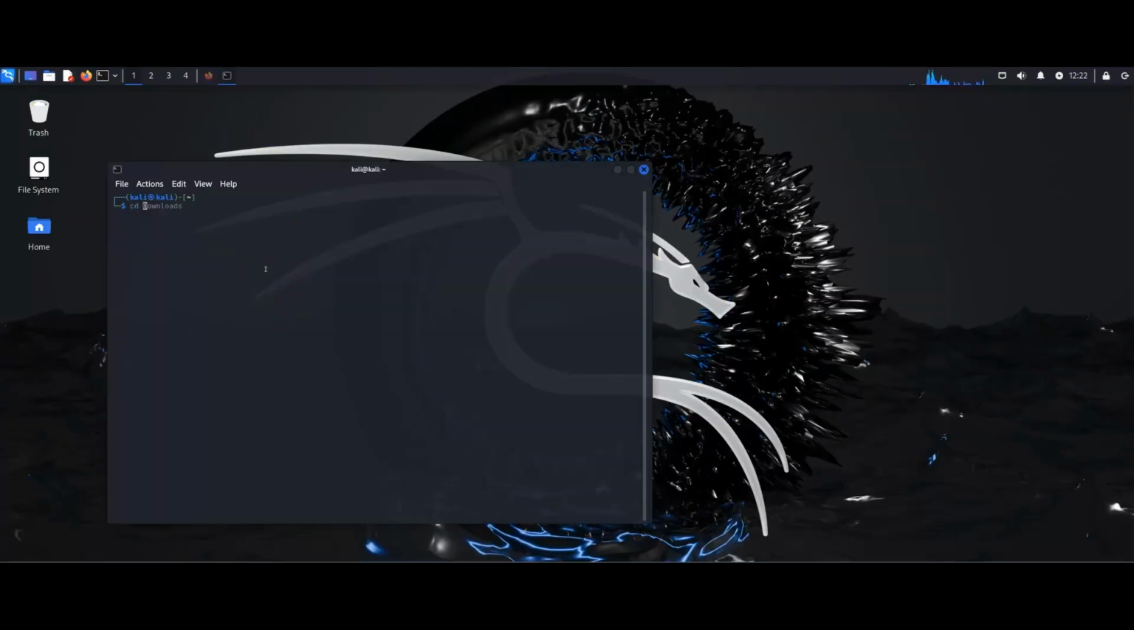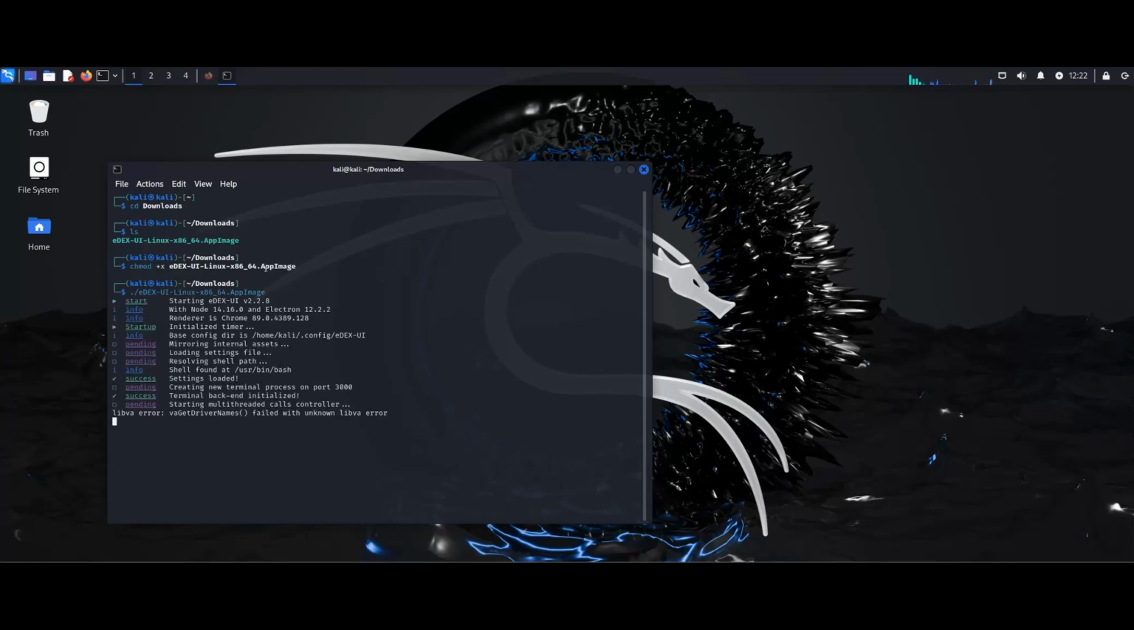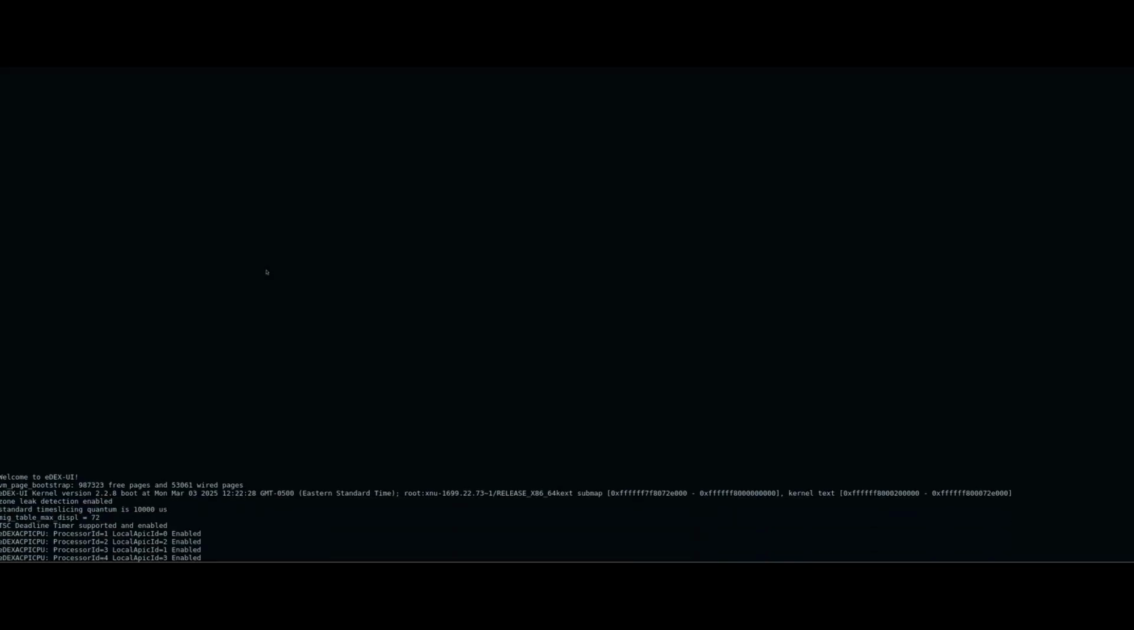All right, let's cd to our downloads, ls to list out what's in there. So we have our file. Now what we want to do is chmod +x and then the file name. Now this is just going to give it full permissions, and to run it, we will do ./ and the file name, hit enter. Now this is going to launch the program in full screen mode.